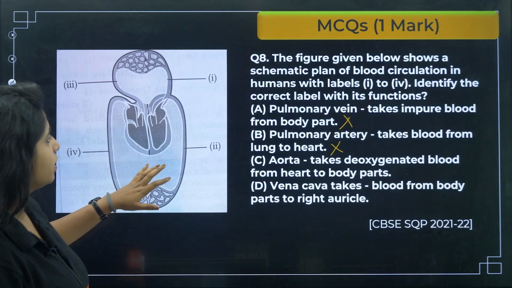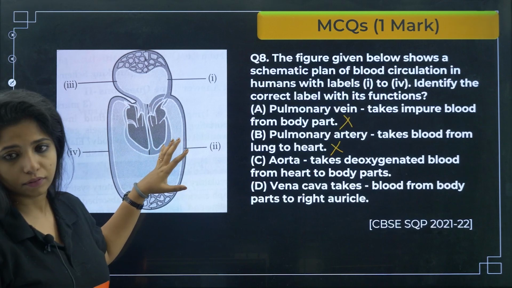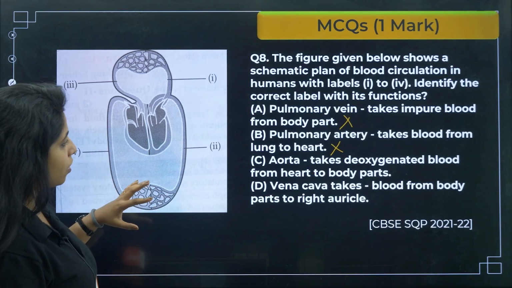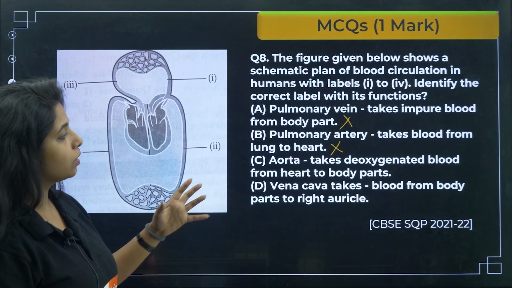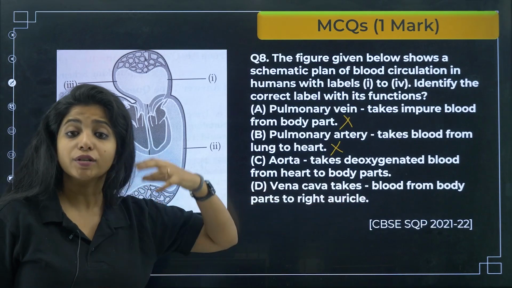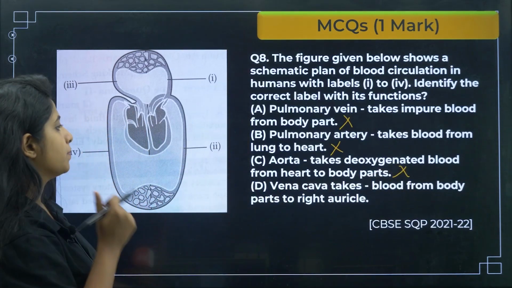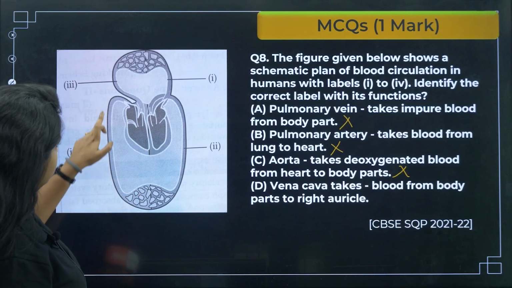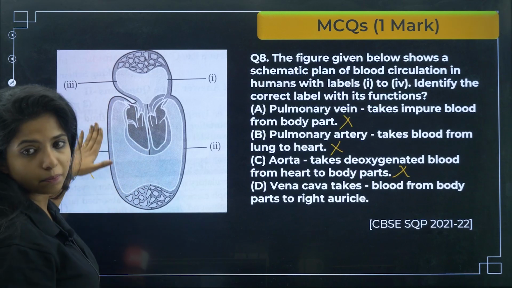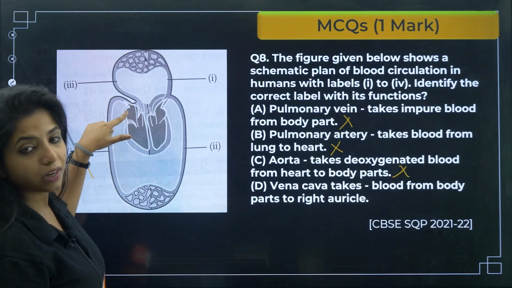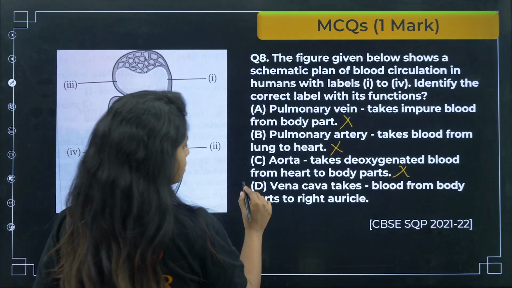Please remember that aorta does not do that, and here the labeling also is wrong. It is the one that takes oxygenated blood from the heart to the body parts. So vena cava, they are saying that this is vena cava. Yes, it takes blood from the body parts to the right auricle, specifically right atrium. It should not be auricle, it should be atrium, but okay. So this becomes the answer.